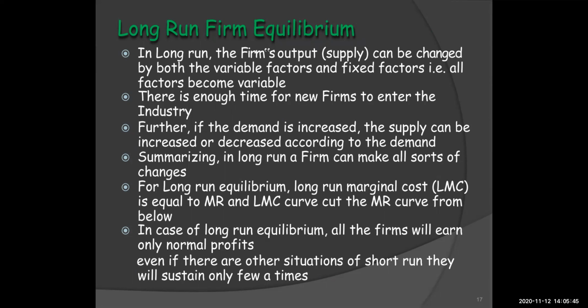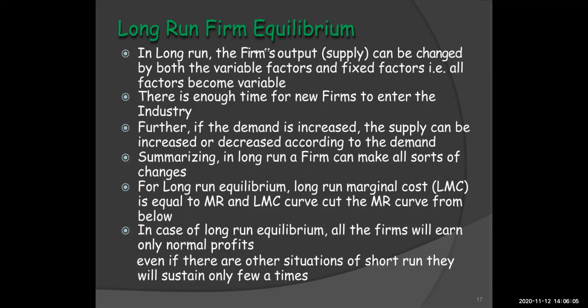So if the demand is increased, the supply can also be increased or decreased according to the demand. In the long run, a firm can make all sorts of changes which it desires, which means it can make changes in labor and also in the fixed capital.